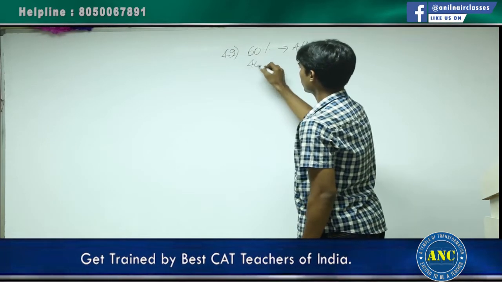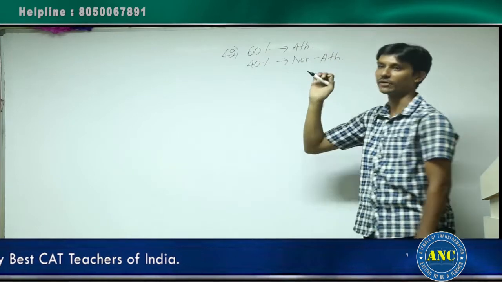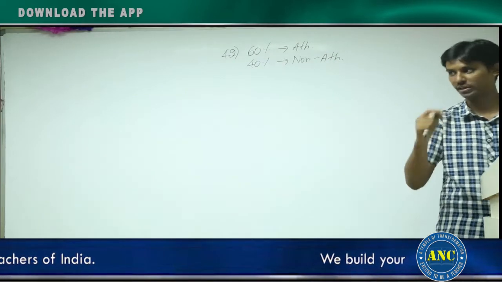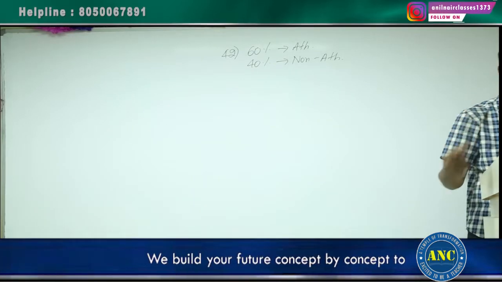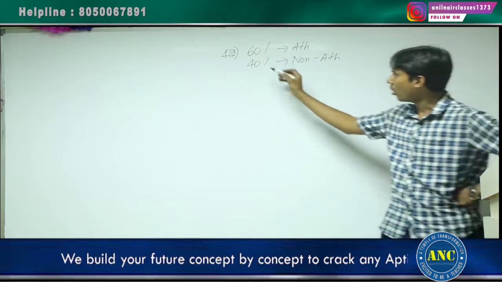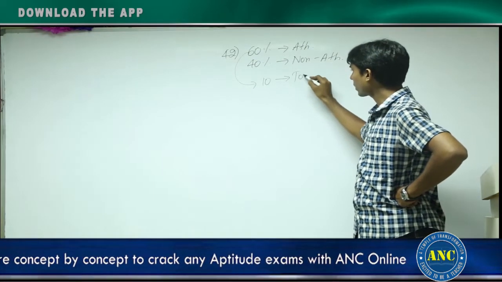Remaining 40% are non-athletes. They are not at least. Right? This is what is given in the first statement, the first statement in the question. 10 among them were also among the top academic performers. Out of the 60%, 10 people are also top academic performers.